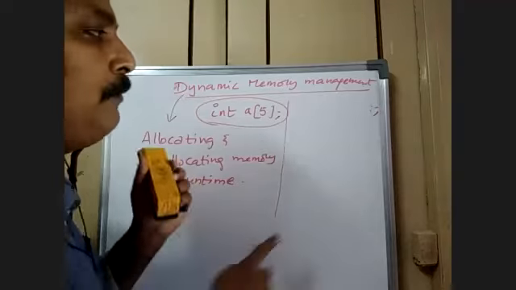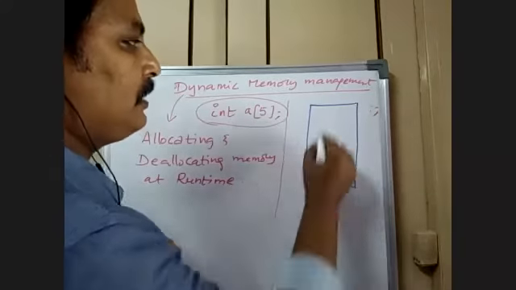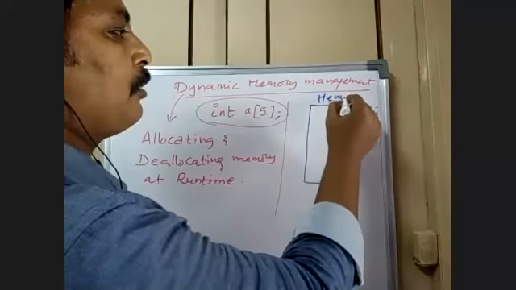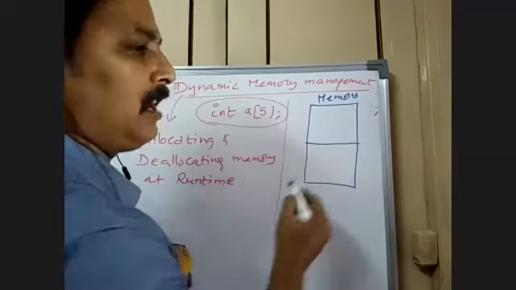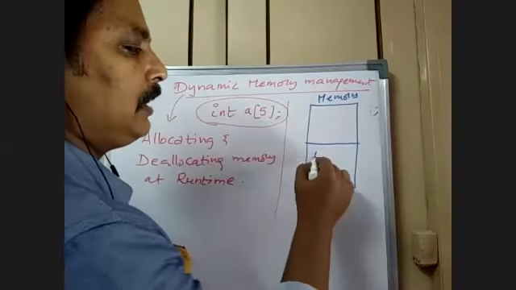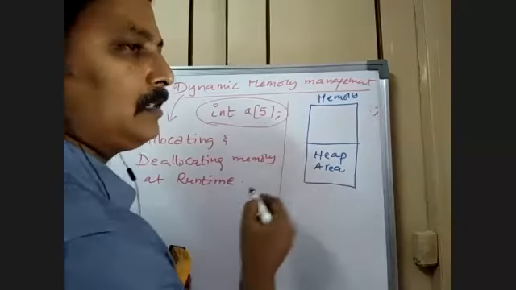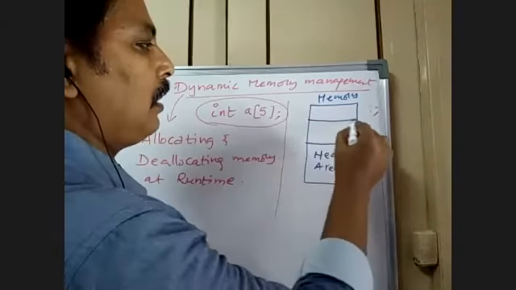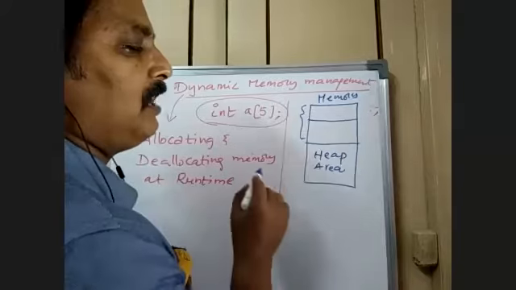I would like to give you one simple concept like this. Suppose this is the memory allocated for your program. Now this memory has got 2 partitions. This is called the heap area, and this is the non-heap area.